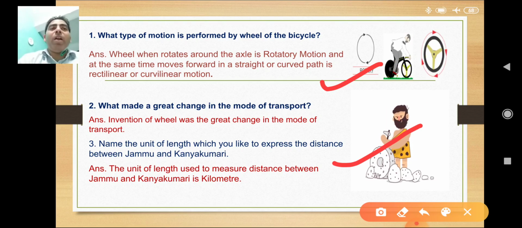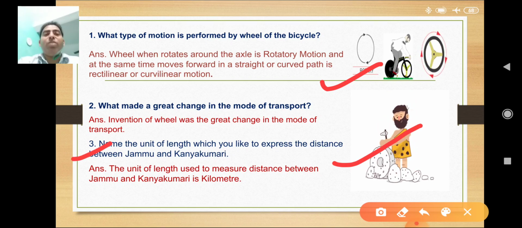Invention of wheel brought about many changes, like carts pulled by animals were used to travel from one place to another. The wheel is now the basis of our vehicles like bicycles, scooters, cars and motorbikes. So here the invention of wheel was the great change in the mode of transport.